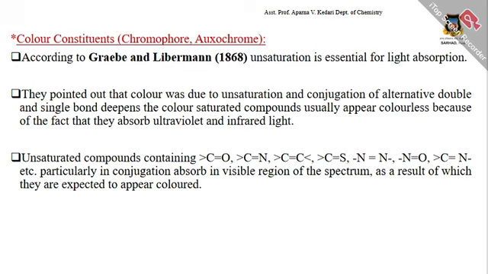Saturated compounds usually appear colorless because they absorb ultraviolet and infrared light. Unsaturated compounds containing C=O, C=N, C=C, C=S, N=N, N=O bonds, particularly in conjugation, absorb in the visible region of the spectrum, as a result of which they are expected to appear colored.